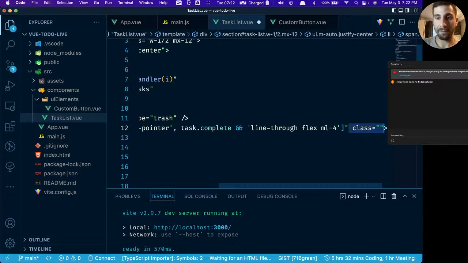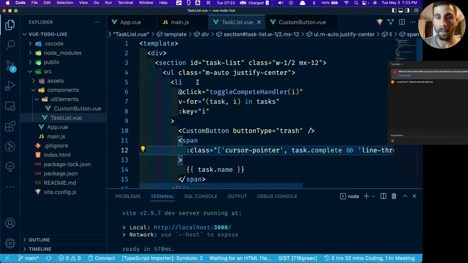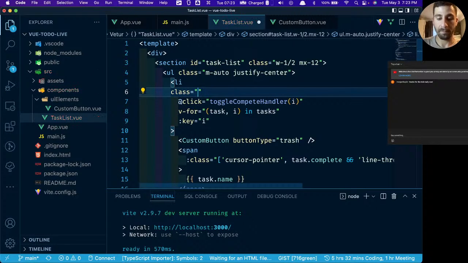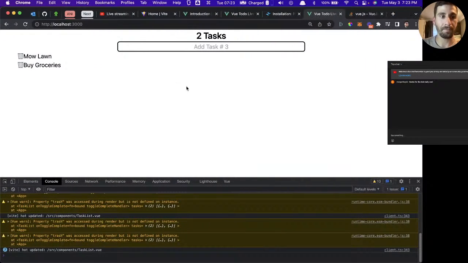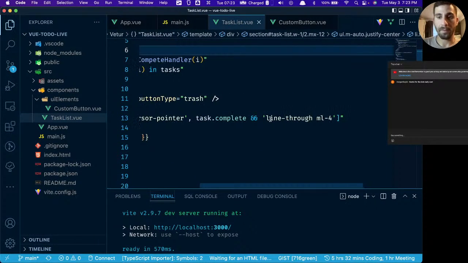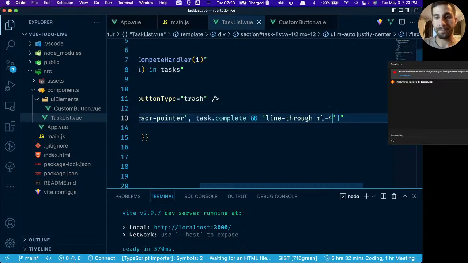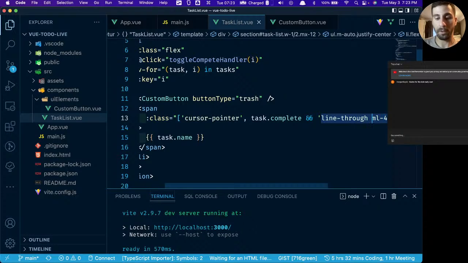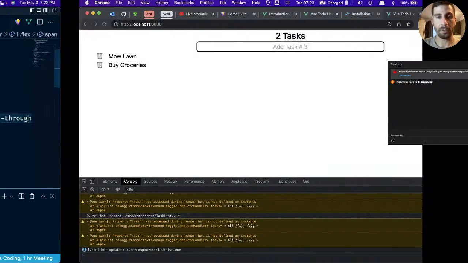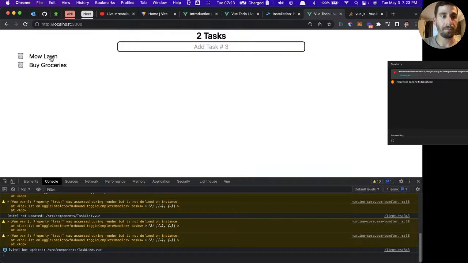And then we'll get rid of that flex. And we'll put it back up here. All right, is that it? Margin, oh, I'm sorry. This margin left 4 needs to go over here because it's not conditional. There we go. Okay, everything's working correctly now.